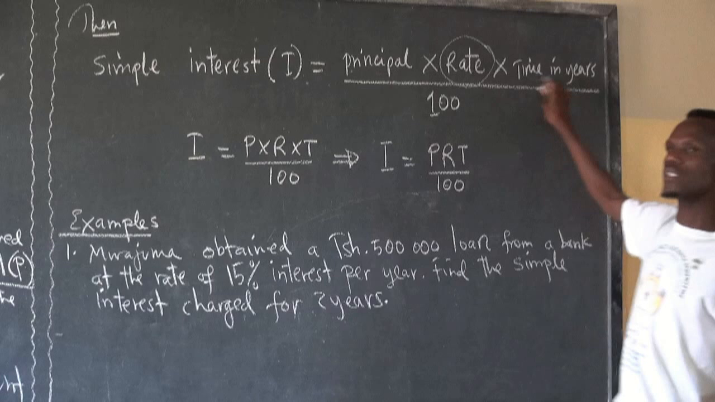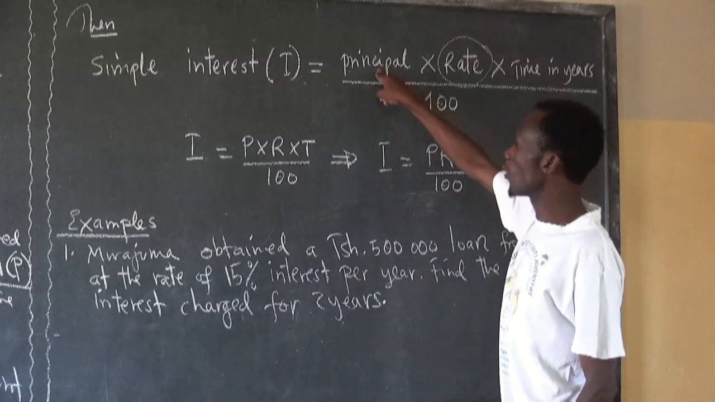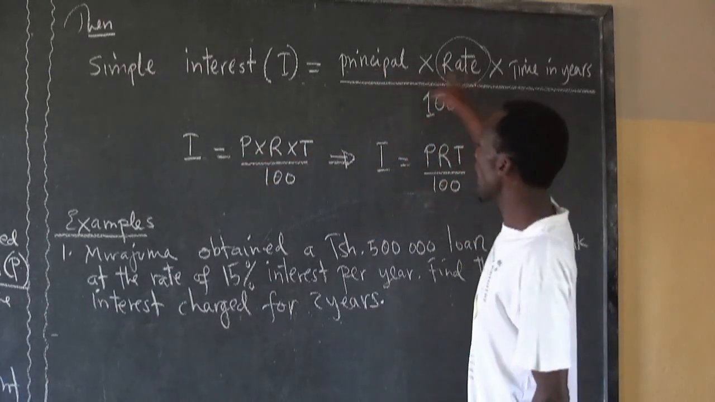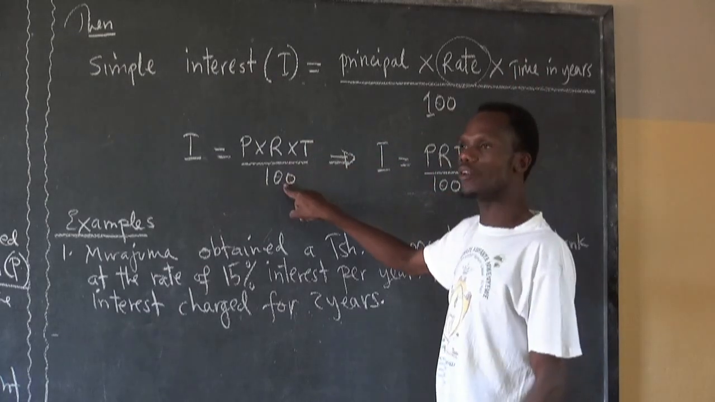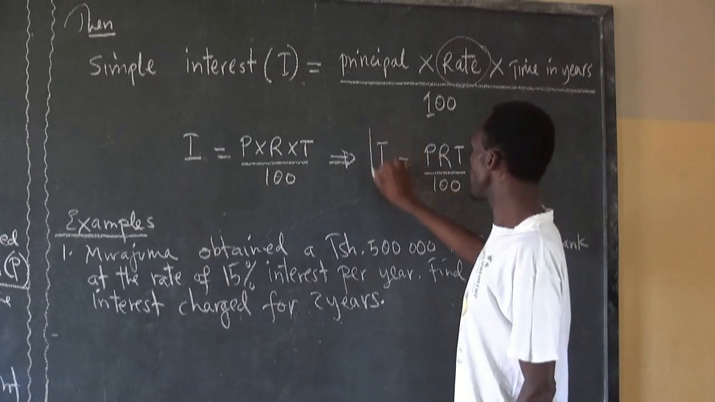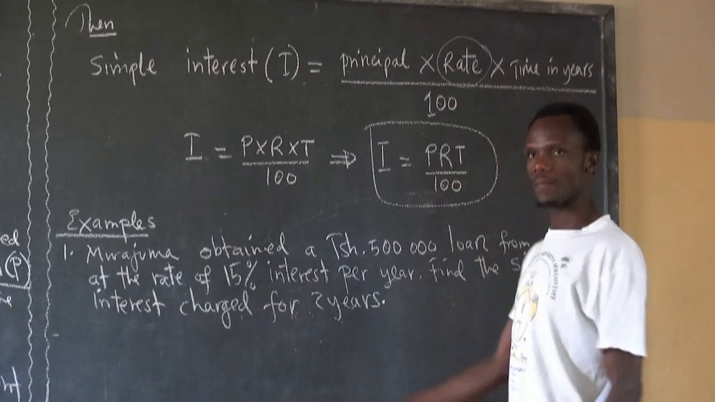And that's why you can see principal times rate times time. Time must be expressed in terms of years, over 100%. Principal, that is P. Rate, that is R. Time, that is T. Over 100. That's why in short, we say simple interest is equal to PRT over 100.